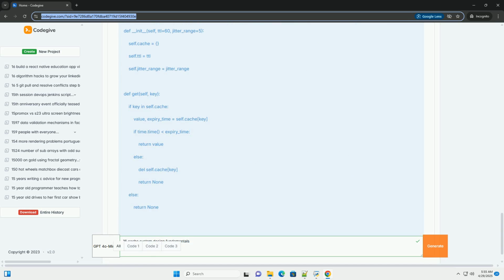Cache key design: Efficient data retrieval. 13. Cache expiration: TTL, time to live. 14. Cache monitoring and metrics: Tracking performance. 15. Distributed caching: Scaling beyond a single machine. 16. Cache aside, lazy loading, a common pattern.